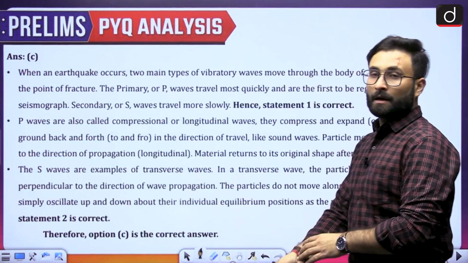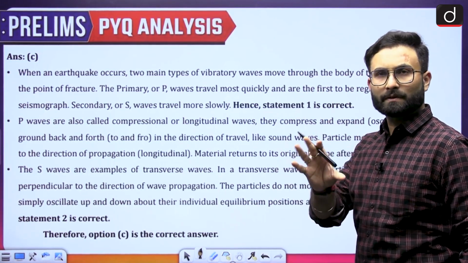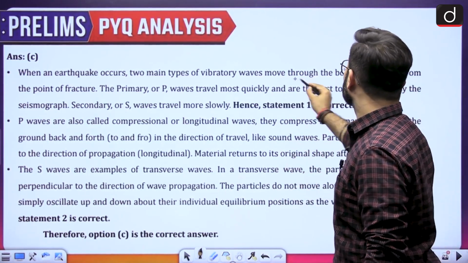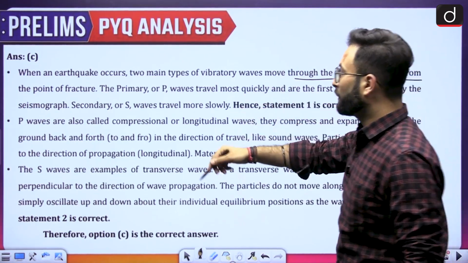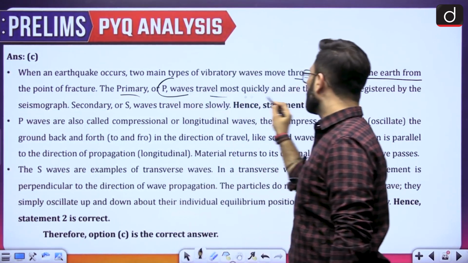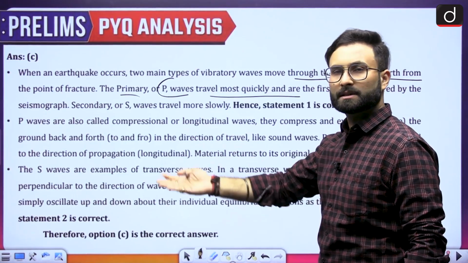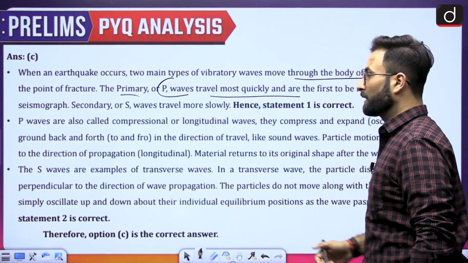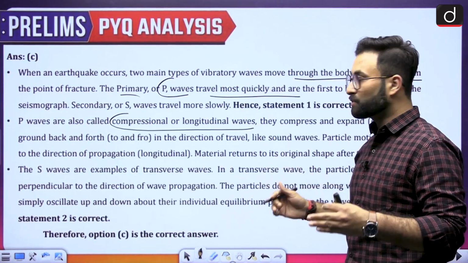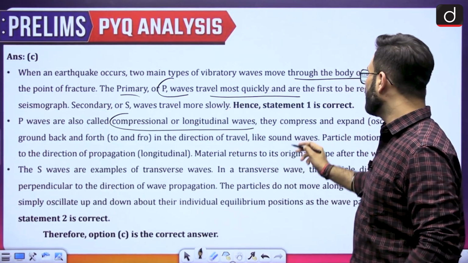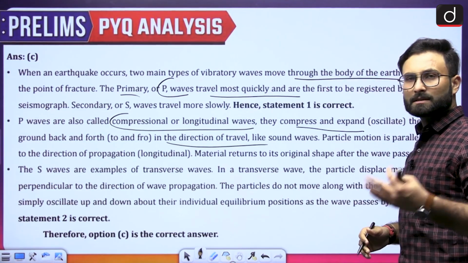Now here you can see, when the earthquake occurs, there are two kinds of waves, or you can say two specific kinds of vibrations, which move through the body of the earth from the point of the fracture. The point of the fracture is basically where the earthquake has started. The primary or P waves travel most quickly and are the first to be registered by the seismograph. The secondary ones are slower, so they will be registered afterwards. P waves are also called compressional or longitudinal waves, which we have already seen, the compression and the expansion. They compress and expand the ground back and forth in the direction of travel, like sound waves.